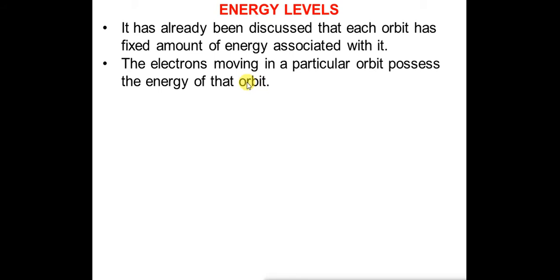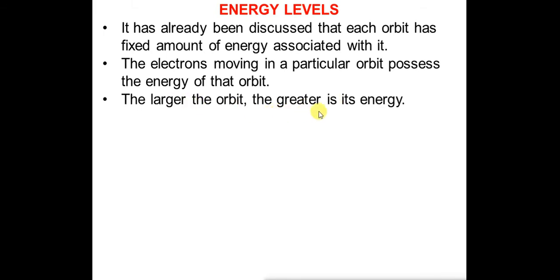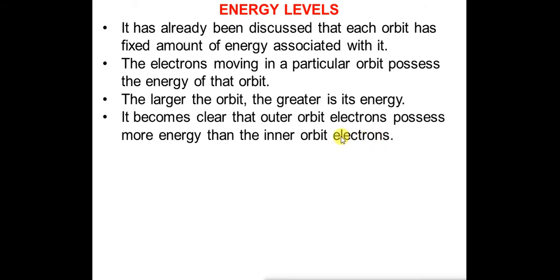The electrons moving in a particular orbit possess the energy of that orbit. The larger the orbit, greater is its energy. So it is clear that the outermost orbit electrons possess more energy than the innermost orbit electrons.